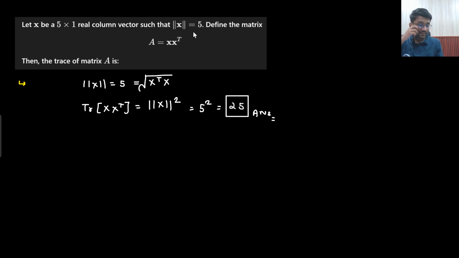So take the length and then simply find out the trace. Even if it doesn't click for you, what will you do in the examination? You can write down any random x, and then write down x transpose as well. Do the multiplication, you will realize that x1 square plus x2 square plus x3 square plus x4 square plus x5 square is coming. And what is that representing? That is simply representing the square of the length. So here the length is 5, so the square of the length will be 25. That's the answer. Understandable? Very straightforward thing, right?